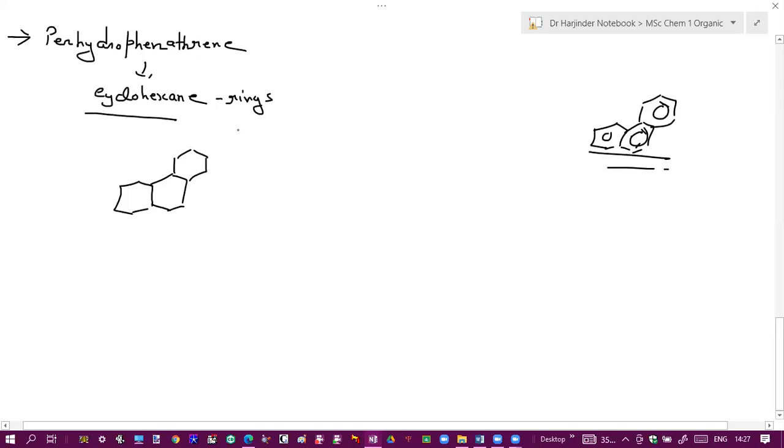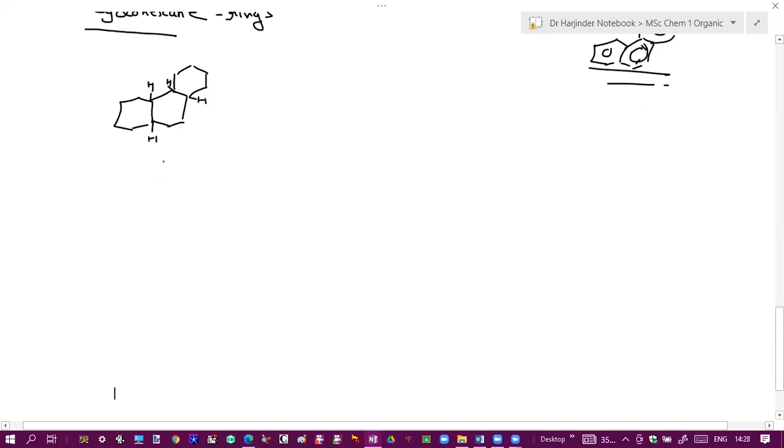So at this junction, you have hydrogen, and at this junction, you have hydrogens. So what are the various geometrical isomers which are possible? What are the permutations and combinations? Cis, trans.